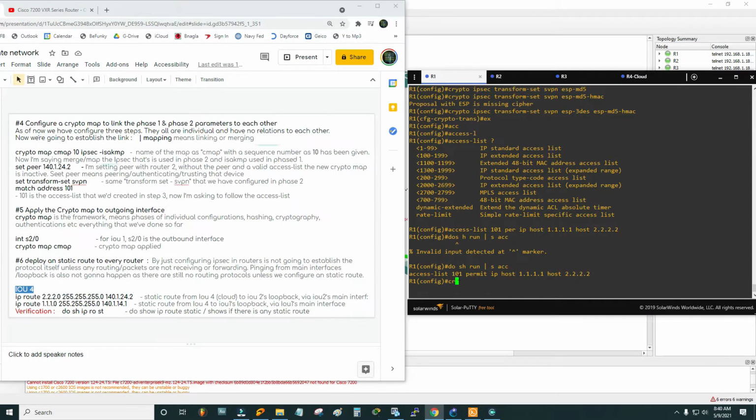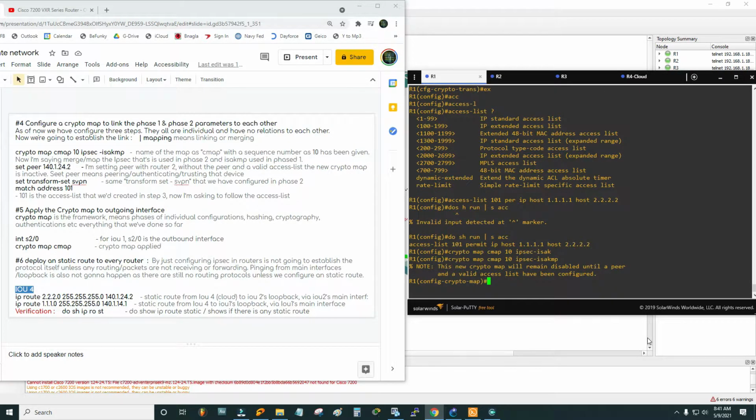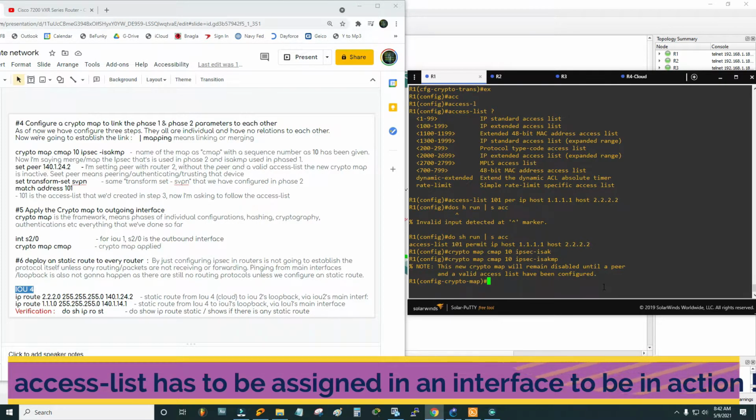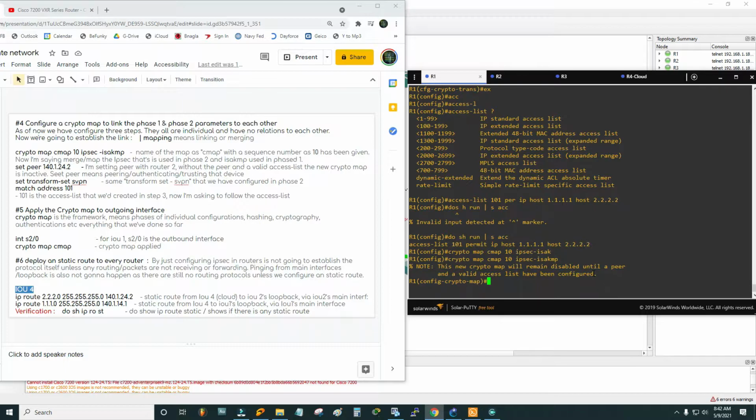How do you have to merge it? Crypto map, and I have to give a name, CMAP 10, and then I'm saying IPSEC-ISAKMP. Okay, and now see the note. You have to read the syntax very carefully. This is a new crypto map. This new crypto map will remain disabled until a peer and a valid access list have been configured. Just creating an access list doesn't mean that this access list is now in action. So what I have to do, well, we have already done the configuration. I just have to assign it in an interface.